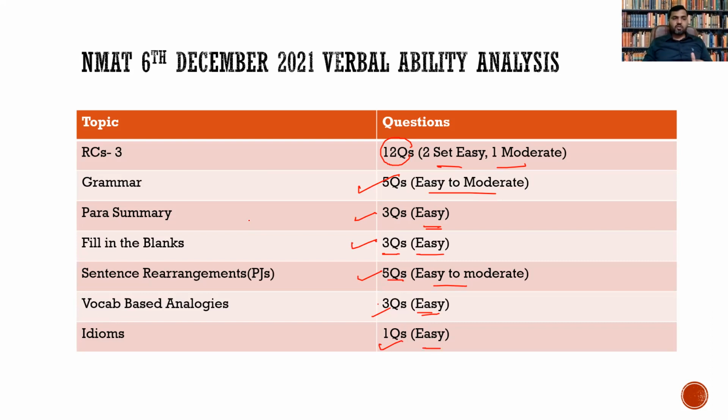So these are the topics that you must have studied in your CAT exam preparation, or you have to target if you want to go for the XAT exam, guys, right? I guess you must have studied the concepts of RCs in your CAT exam preparation. I guess grammar is something that you need to study thoroughly. You can see here there are 5 questions coming from grammar. Then vocab-based analogy, right? You can prepare this section. Sentence rearrangement, I'm sure you must have prepared already with CAT. Fill in the blanks, again, it's vocab-based, right? Idiom phrases, there was 1 question. I'm sure you know the standard idiom phrases, which you can easily solve, right? So this is your overall analysis of the 6 December 2021 paper.